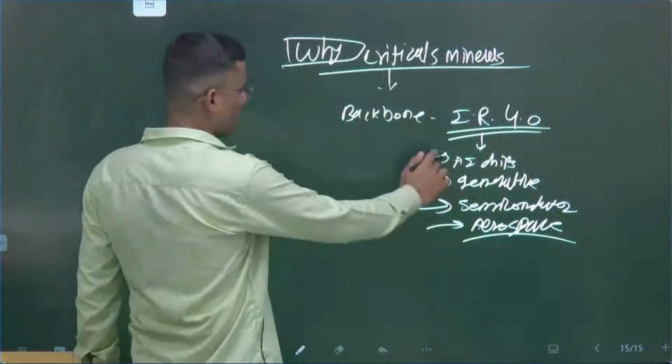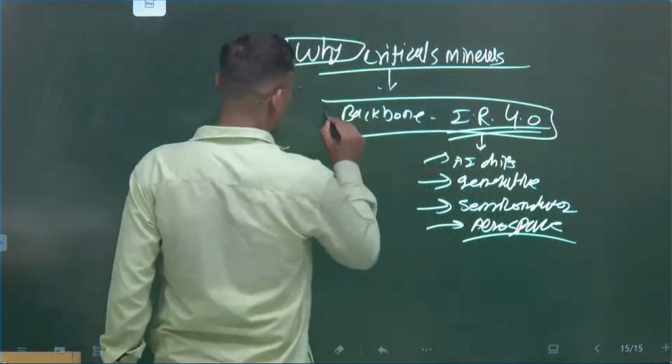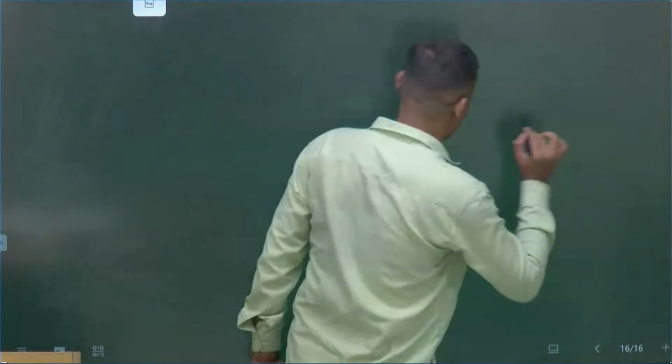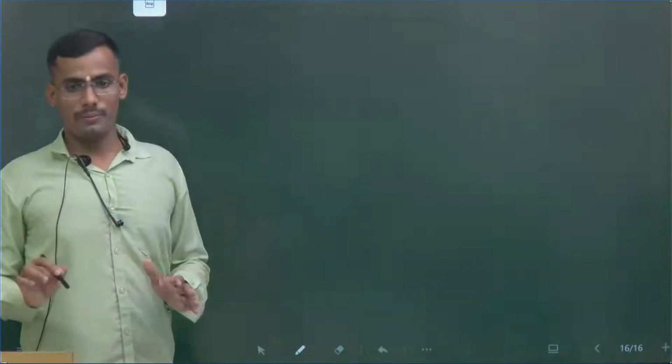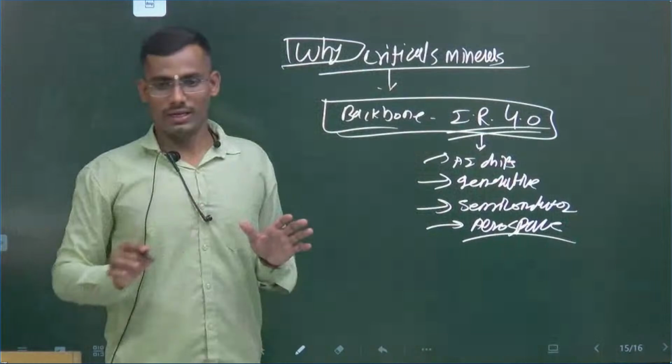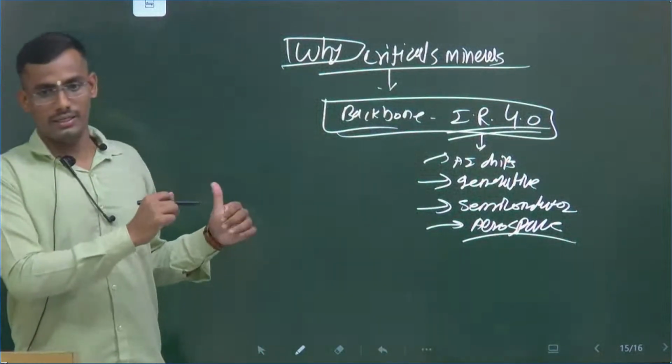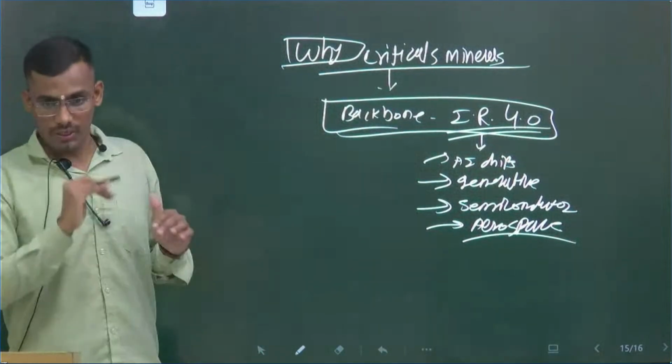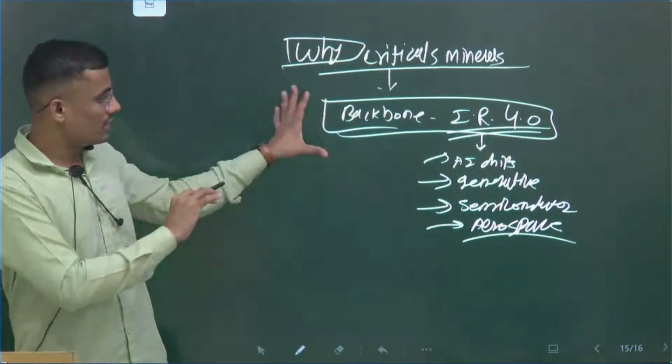Okay, we will mention this, but this is why we want to study it. Because of this I will give you the best approach. I will give you exactly the minerals and their applications, because this is just a general idea.